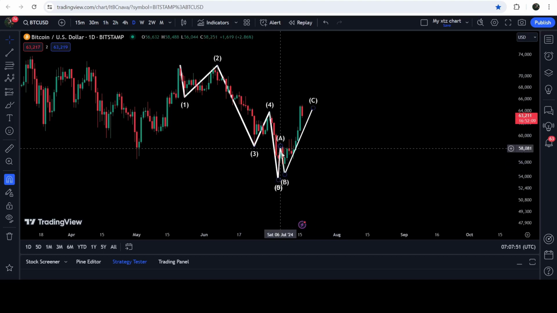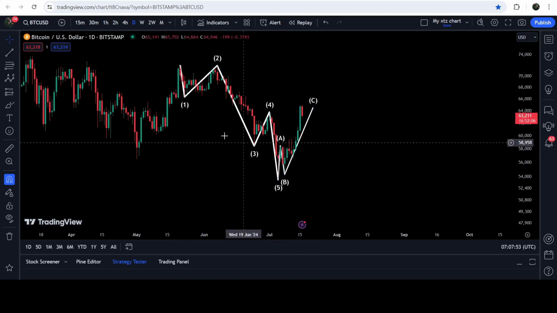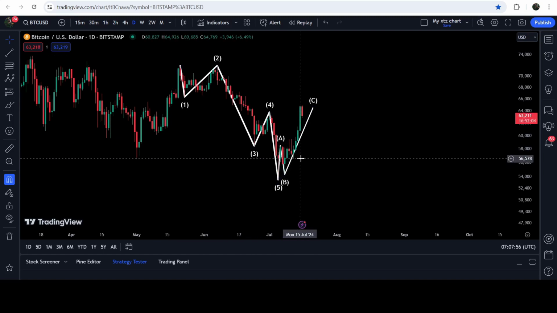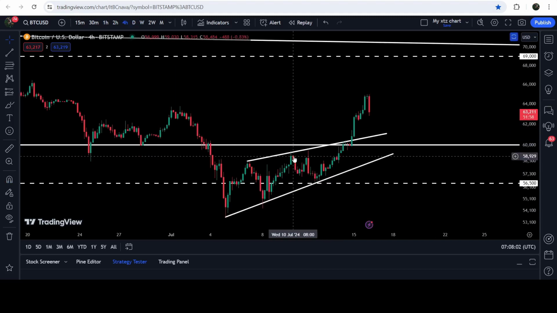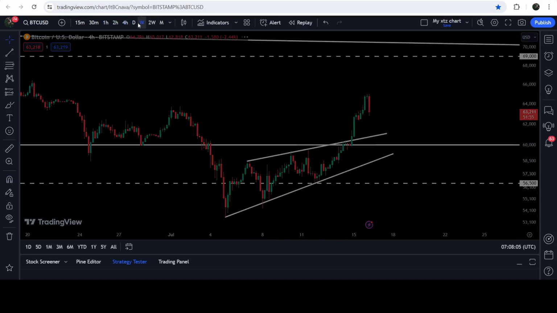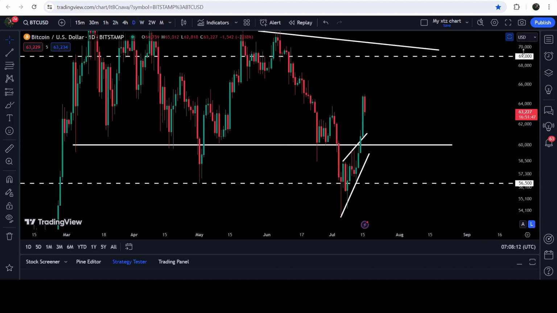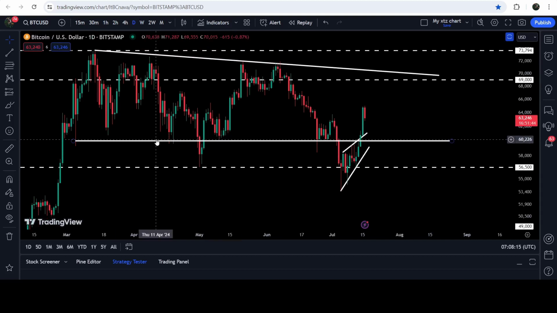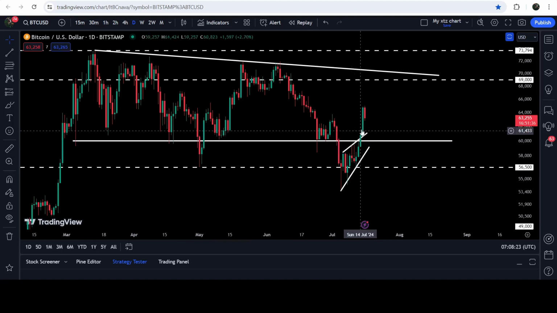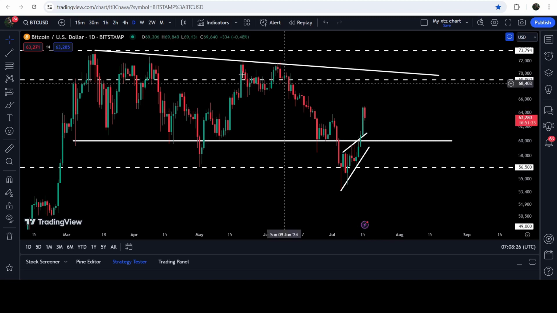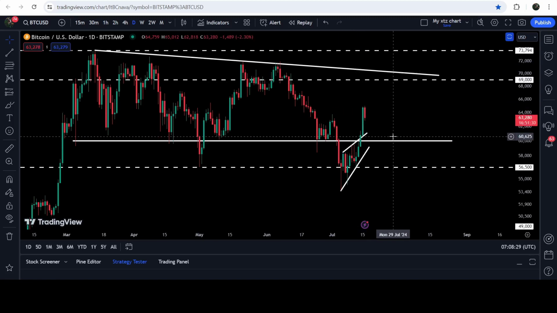One is that after this ABC correction, this larger trend will continue to the downside. Or, during the formation of this C wave, the price line may break out of this rising wedge pattern on the 4-hour time frame chart and this resistance of $60,000, which was previously broken as support of a big descending triangle and now was acting as resistance. I was telling you that if the price line breaks out these two resistance levels, then we may expect another massive move to the upside, up to the resistance of this triangle once again. And in today's video, we will analyze this move.